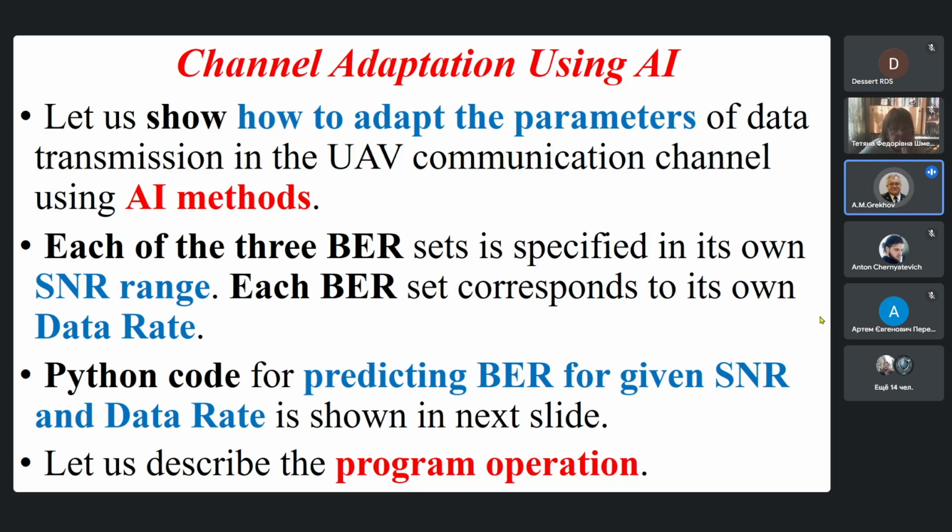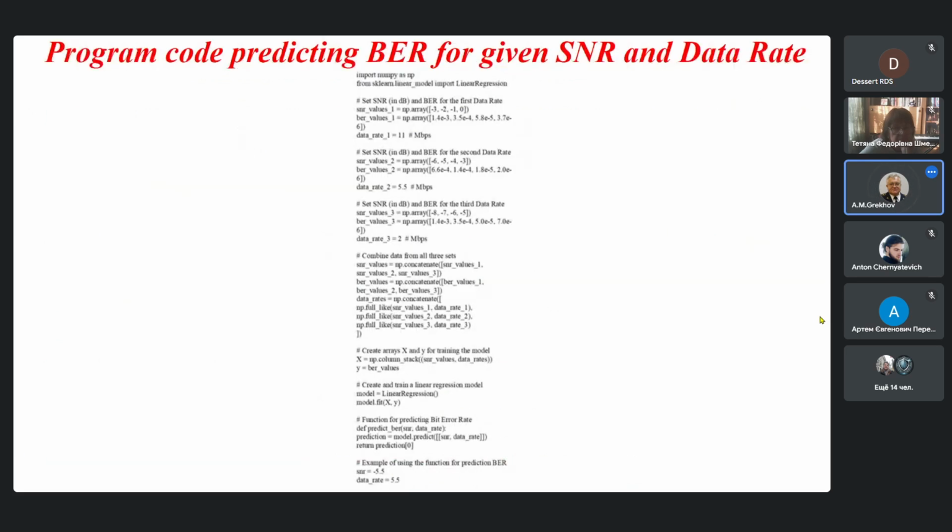Python code for predicting bit error rate for given signal-to-noise ratio and data rate is shown in the next slide. Let us describe the program operation. On this slide, the code predicting bit error rate for given signal-to-noise ratio and data rate is given. And you can see that this program is very short.